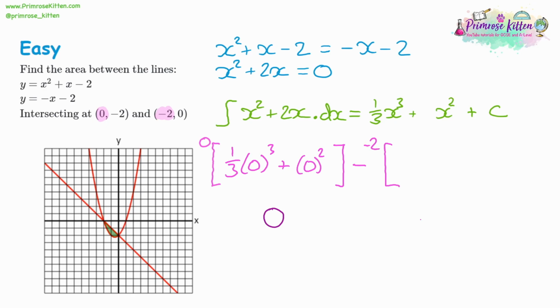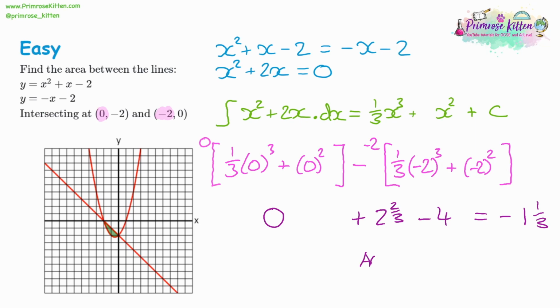Next, we're substituting negative 2. So this time we do have to write it out properly. So negative third multiplied by negative 2 cubed plus negative 2 squared. So we can work that out. So negative 2 cubed will be negative 8, and divide it by 3. And it'll give us negative 2 and 2/3. But remember, we take away that second bracket, so it'll actually be double negative, and we'll be adding 2 and 2/3. Then we have negative 2 squared. Negative 2 squared is going to give us 4. Remember, take away the second bracket, so we need to take away 4. So altogether, that's going to give us a negative 1 1/3.